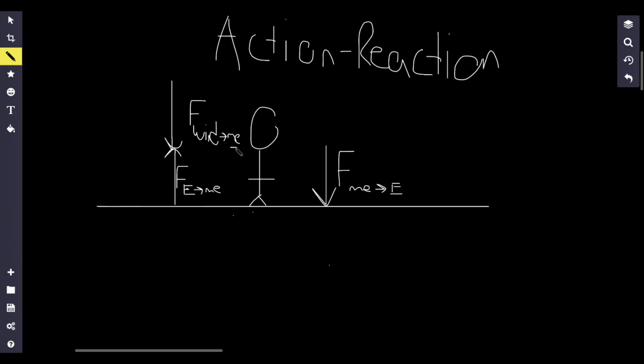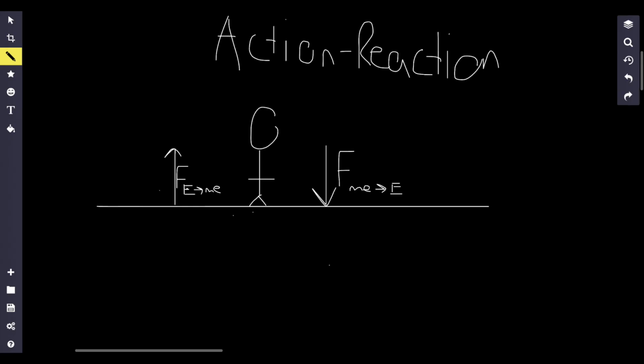So notice how in this case, I am sort of the thing that's being affected, I guess, by these forces. So then in this case, these would cancel out. But notice how these action-reaction forces here, they have different subjects, right? So they're on different objects, meaning that these forces aren't going to cancel out.